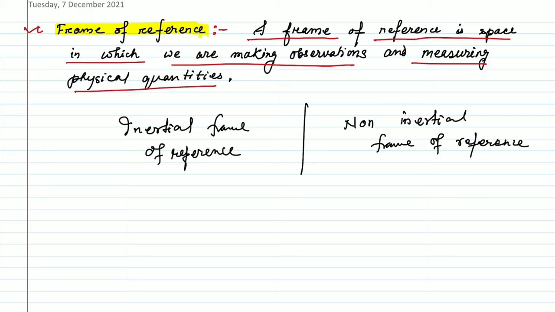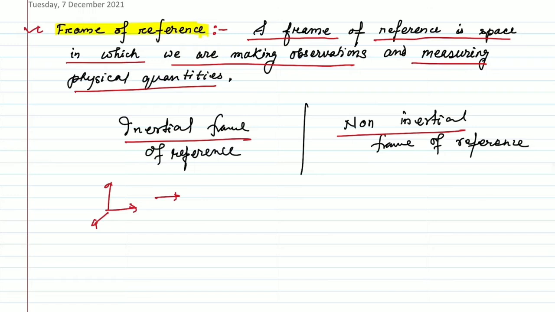So what is the difference between these two, inertial frame and non-inertial frame? An inertial frame is a frame which is at rest or moving with a constant velocity, and a non-inertial frame is a frame of reference that is accelerating.